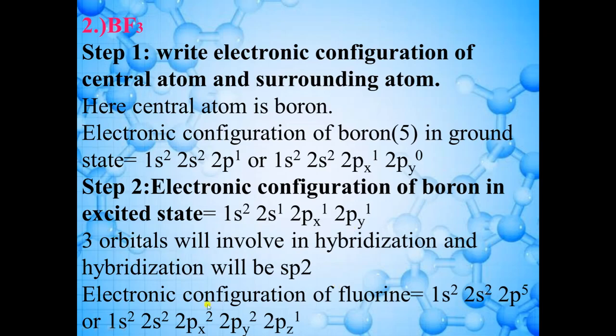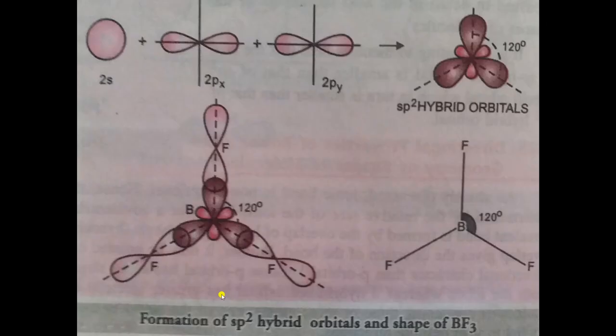Okay. Now, this is the structure. When 2s, 2px, 2py are involved in hybridization, then three hybrid orbitals will be generated. This is the first hybrid orbital, this one is the second hybrid orbital, and this one is the third hybrid orbital. Okay, they will arrange themselves in this way. The angle is 120 degrees. Now, the shape is trigonal planar.